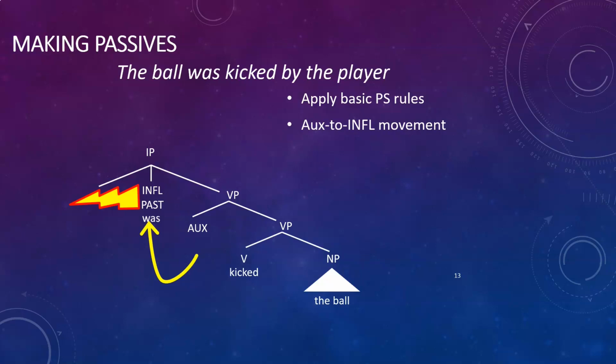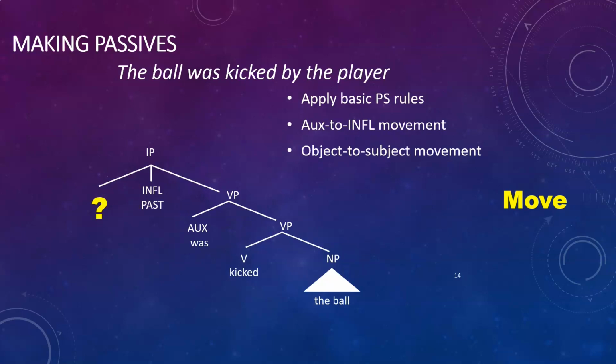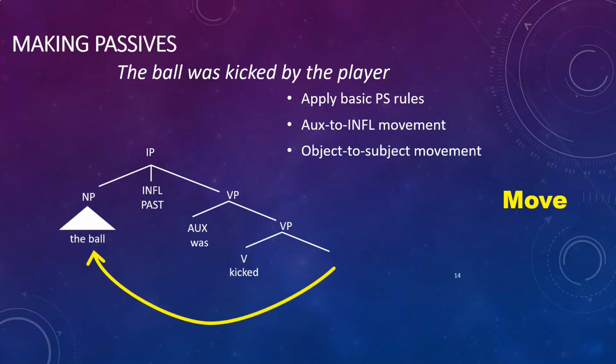It feels very incomplete. And so the next rule that we might want to apply is something called object to subject movement. Now the object in this case is "the ball", and it has already received a patient theta role from the verb "kick". So that is why it can be in the sentence. And what happens here is that that noun phrase moves into the IP position and becomes the grammatical subject. So what we've seen here is that the semantic object moves to the front of the sentence and becomes the grammatical subject. And this gives us the sentence, "The ball was kicked." And this would be perfectly adequate. It's a grammatical sentence. There's nothing wrong with that.